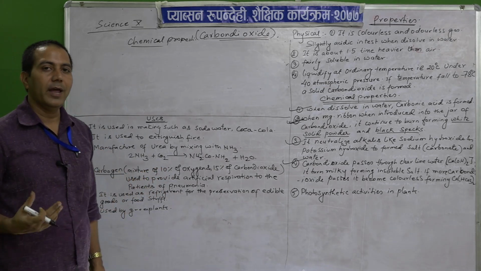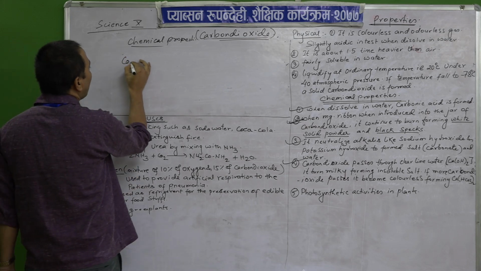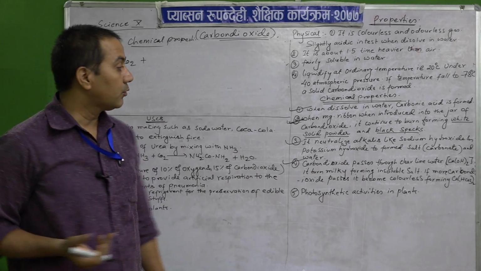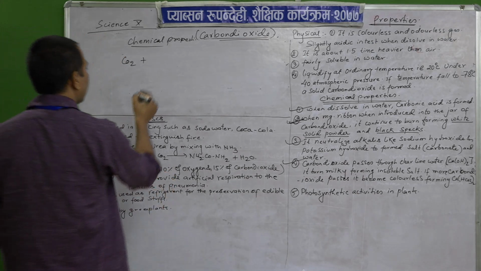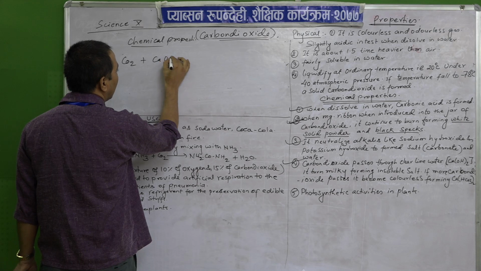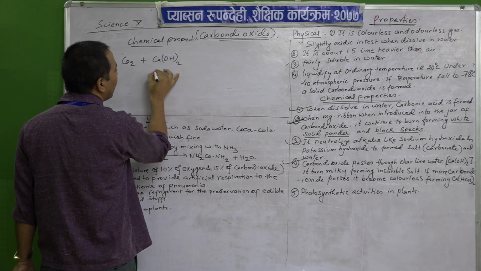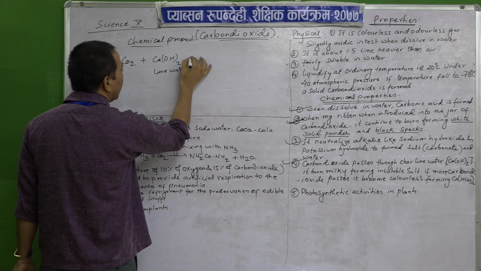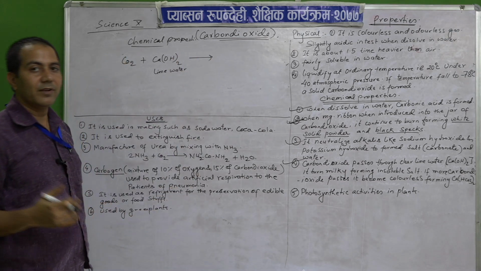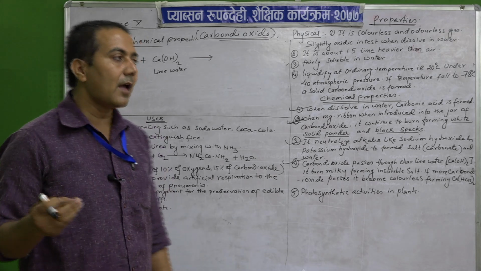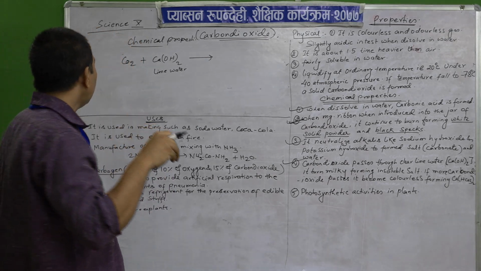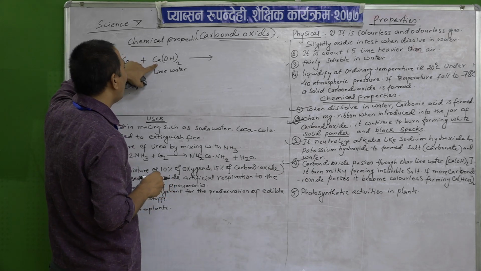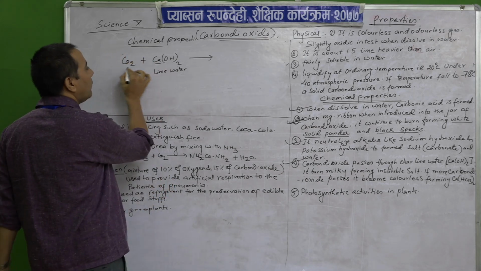What happens when carbon dioxide is passed through lime water? It is also tested in the manufacture of carbon dioxide. When carbon dioxide is passed through what? Calcium hydroxide, that is the lime water, then what will be produced?